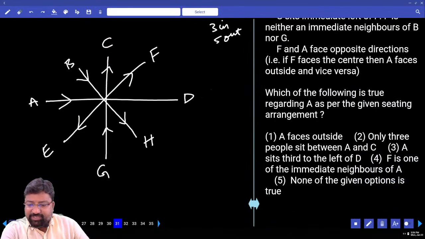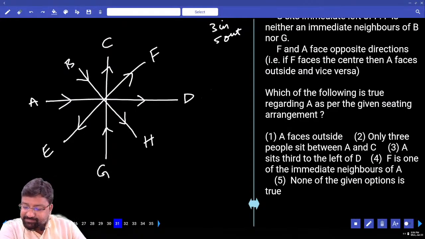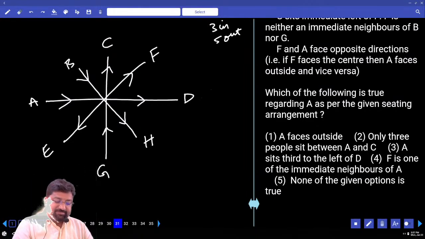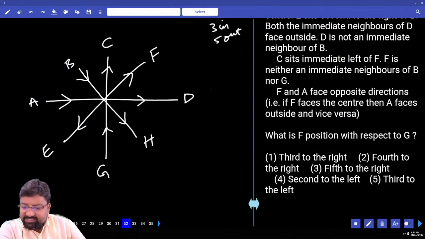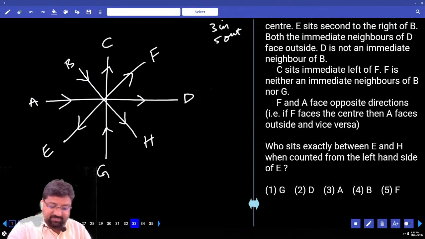Which of the following is true regarding A as per the given arrangement? Regarding A, faces outside? No. Next, only 3 people between A and C? No. A sits third to the left of D? No. D is outside. Next, F is one of the immediate neighbors of A? None of the given options. What is F's position with respect to G? Third to the right. Do we have third to the right in the options? The first option itself is that.